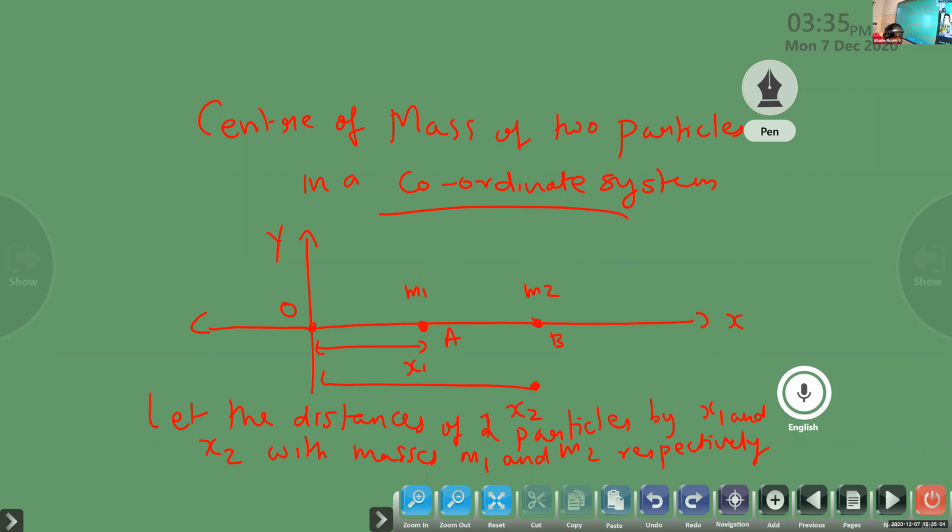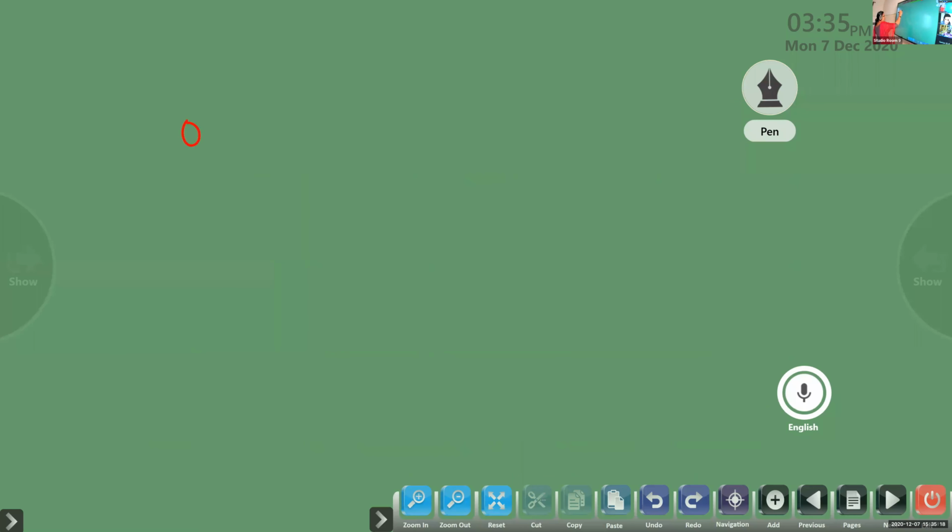Then on the x-axis, the center of mass of the system is equal to mass x.